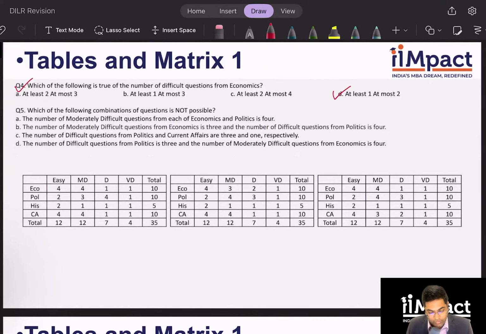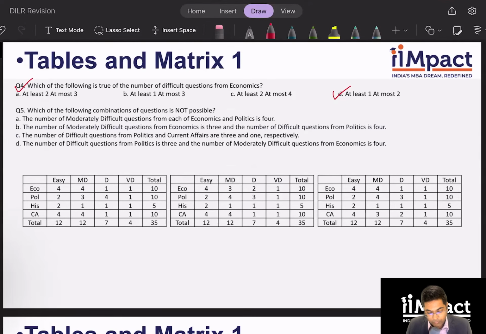Okay. Number of moderately difficult questions from each of economics and politics, 4. Possible, case number 3. Moderately difficult from economics is 3. Okay, case number 2. And difficult from politics is 4. I don't think that is possible. I will still check other options.